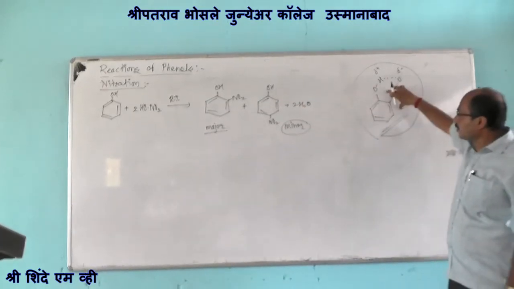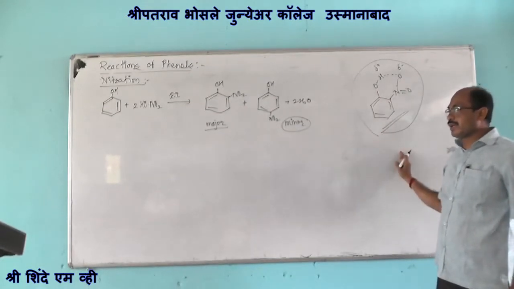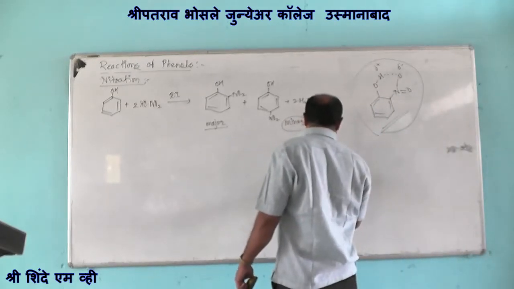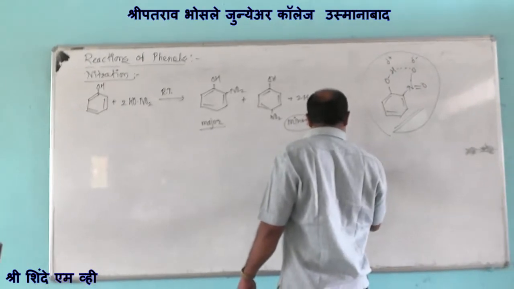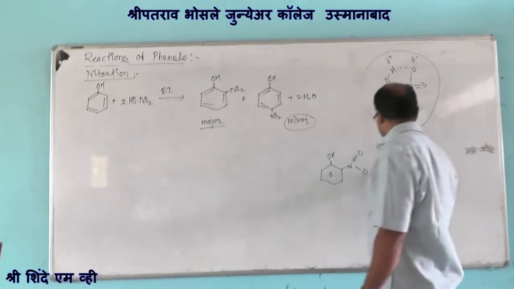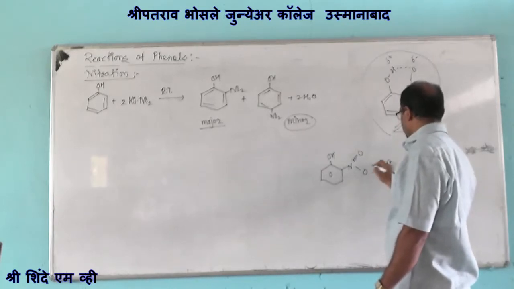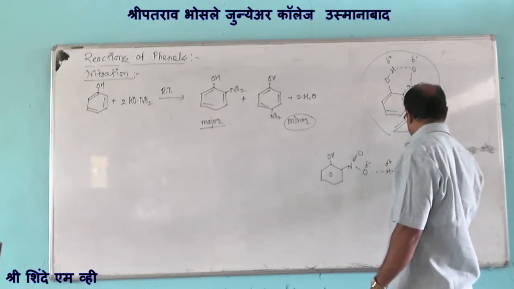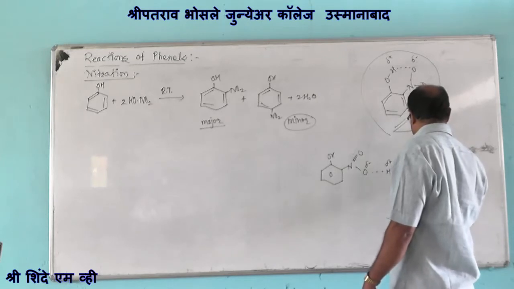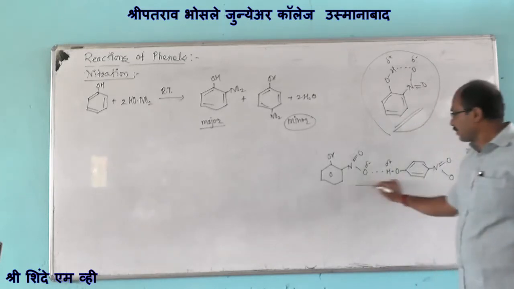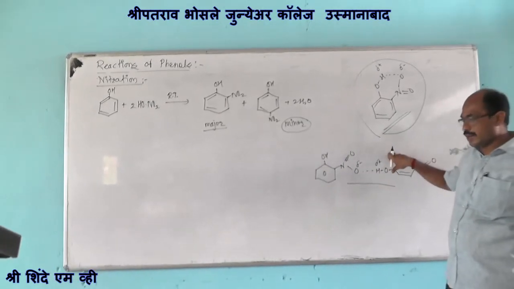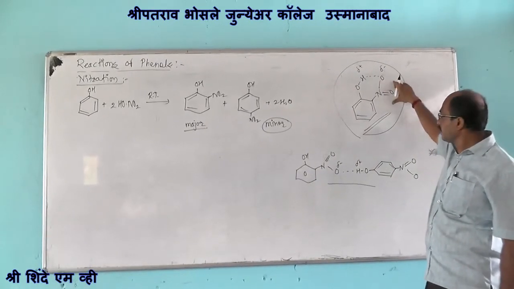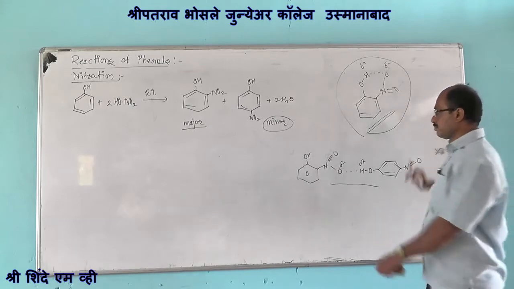Or we can say intramolecular bonding is present in orthonitrophenol, and para-nitrophenol has intermolecular hydrogen bonding like this. So para-nitrophenols are prepared in minor form, and orthonitrophenols with intramolecular hydrogen bonding are prepared in major form.